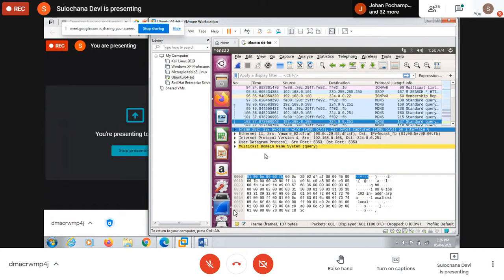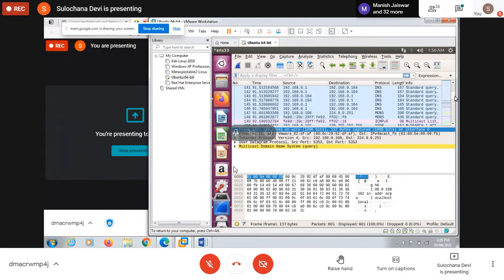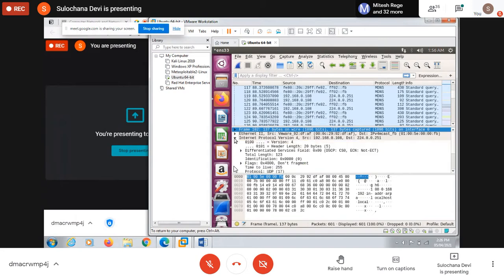So every layer is adding its headers, and we are going to see the content of those headers. So these are different types of packets. First, I'll explain this IP protocol, because we have already done IPv4.